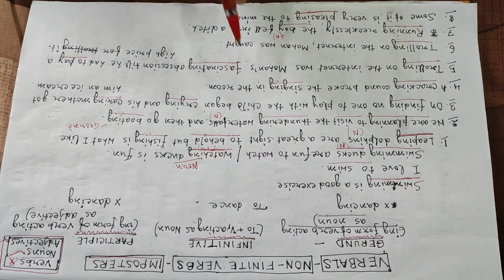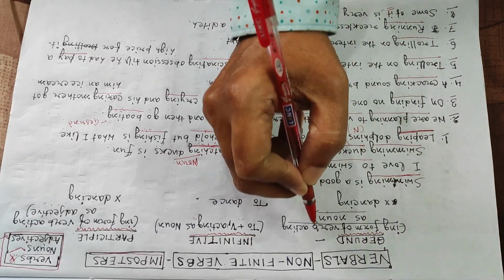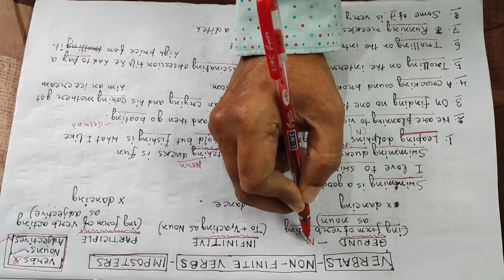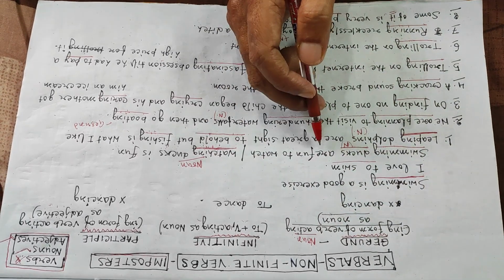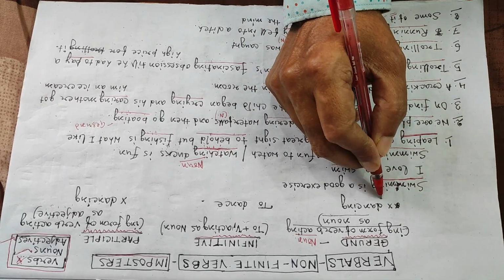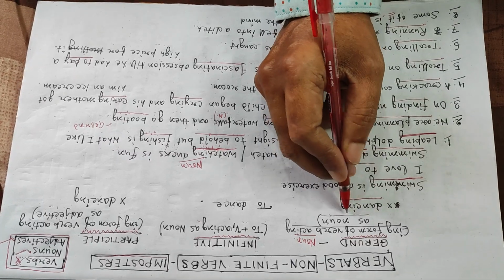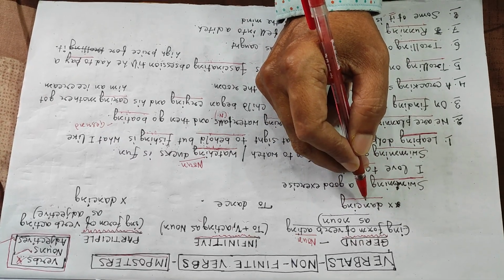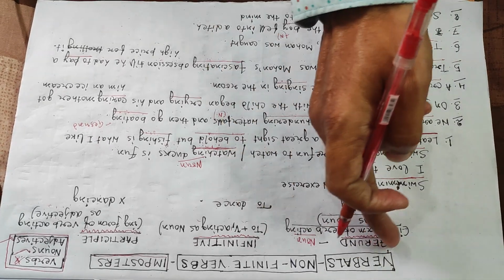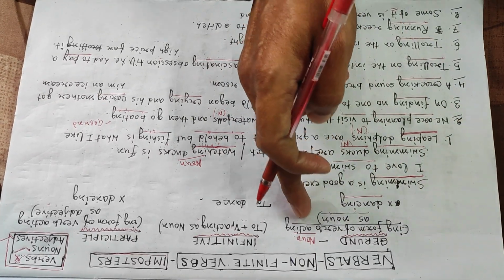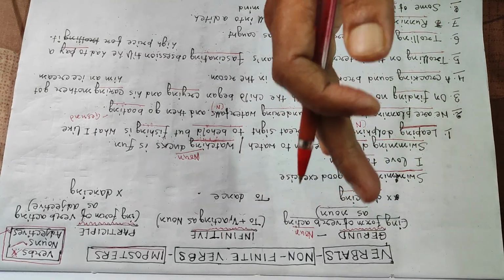Now, when I say gerund, it is nothing but a noun. Suppose dancing, dance plus ing. So if I say dancing is a noun, it should have or must have all the qualities of a noun. A gerund must have all the qualities of a noun. It should function in a sentence as a noun.